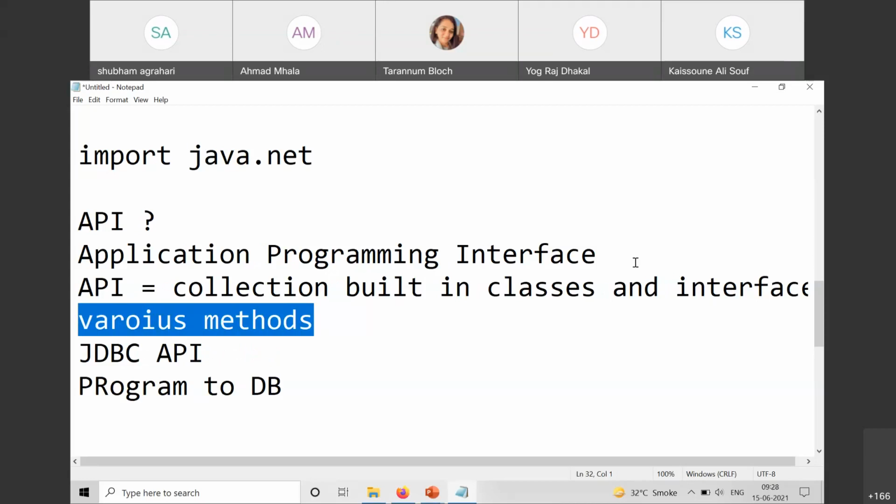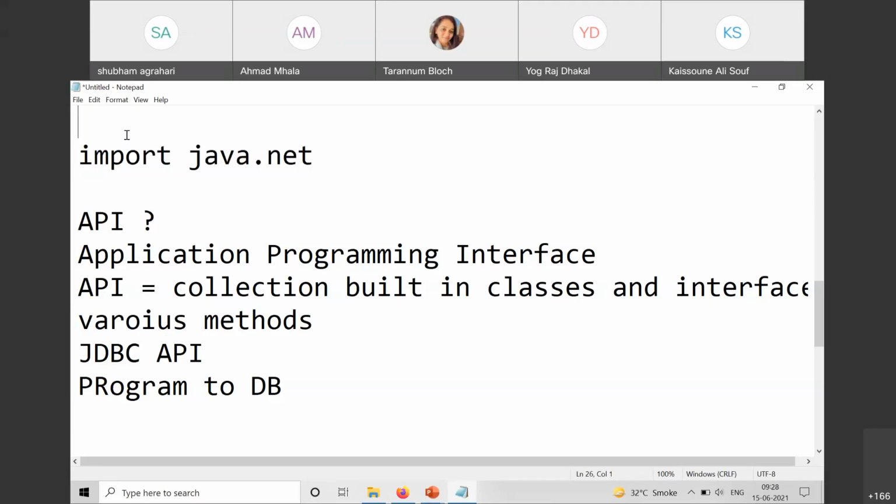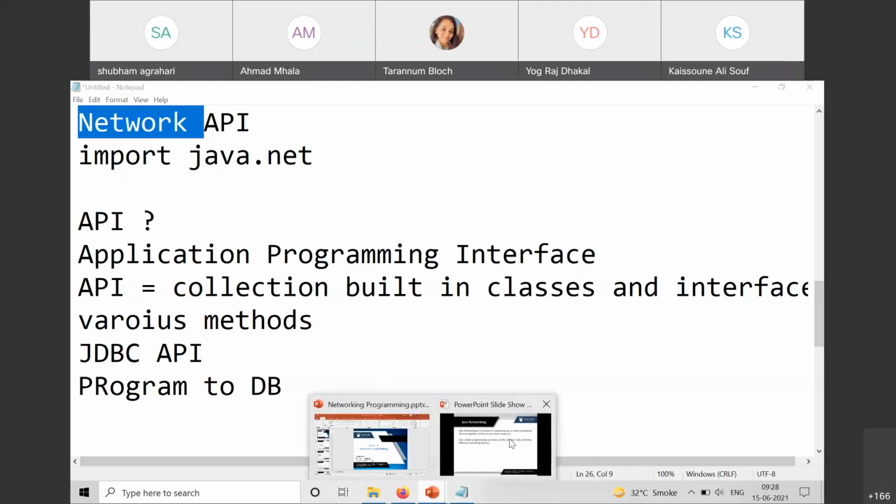So if you want to use a certain functionality, you need an API. So right now, I'm saying that Java socket programming is done when we want to go for a networking based application. And I'm saying that you need to import the java.net package. It means that we will work with the network related, or you can say socket API of Java.